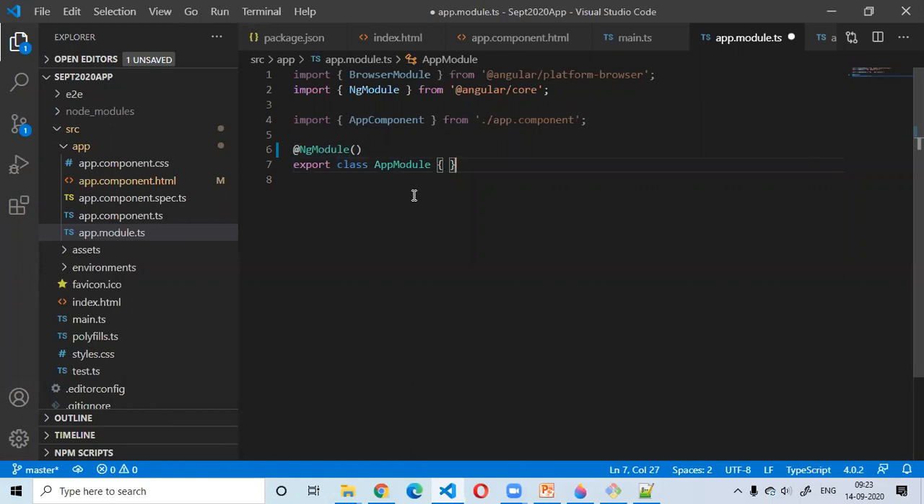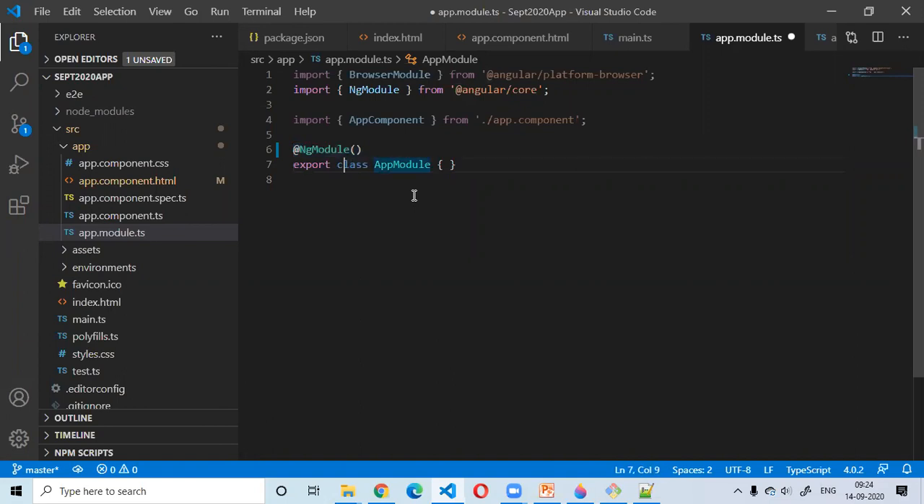If you see, this is a simple class, okay? And this is the decorator function or annotation function. Just like in Java, we have an annotation function. Similarly, here we call it a decorator. So this is basically metadata information for that particular class. That means additional information about that class.